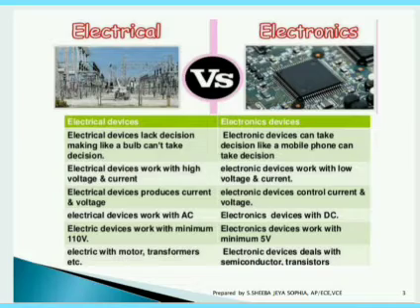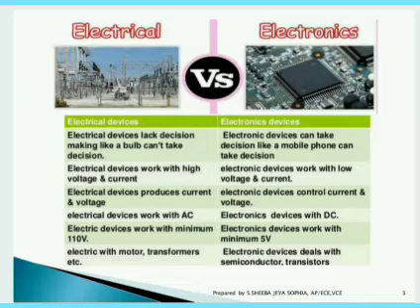By using the electrical devices, the power is given and the current starts flowing, like batteries and generators. Electronics is for the purpose of controlling the flow of current. We go for the help of electronic devices. You can see the clear difference between the electrical and electronics that I have mentioned in this comparison.